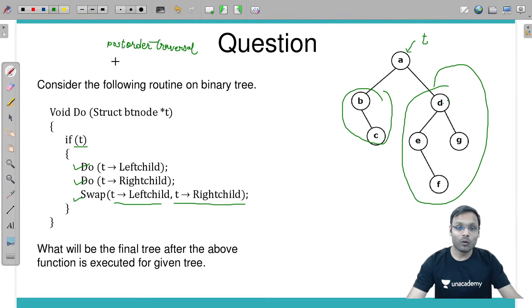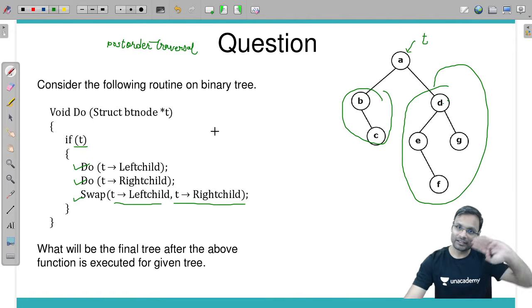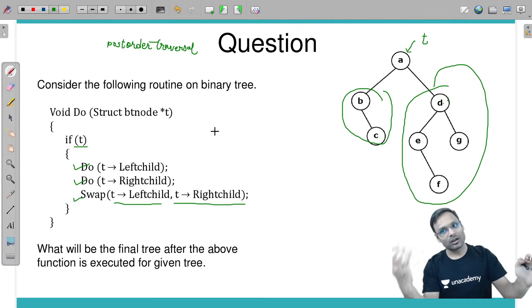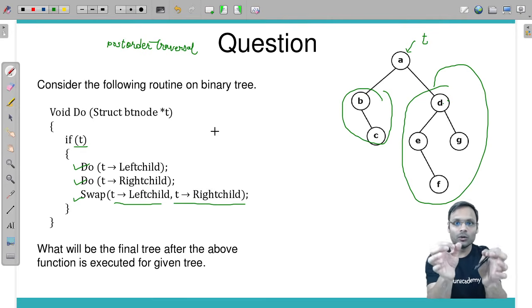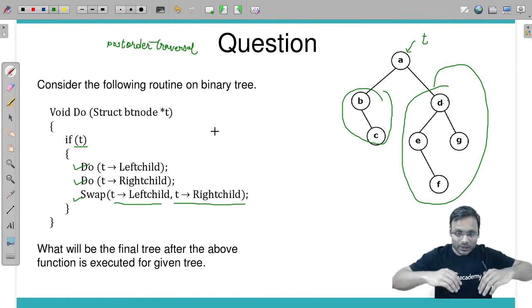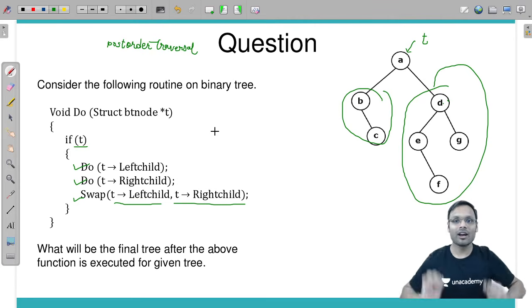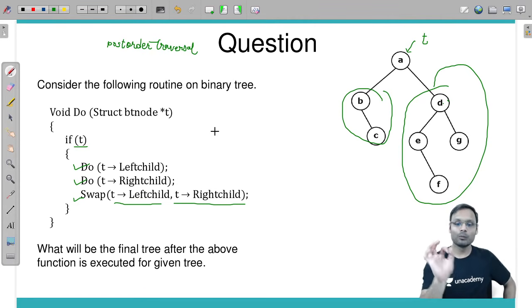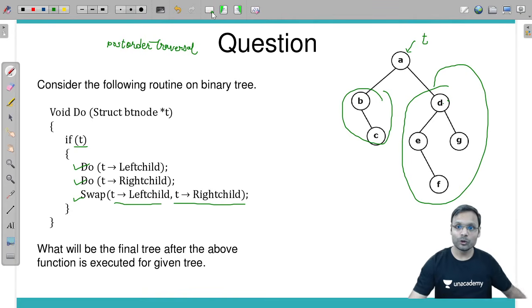Yes, it is a modification of post order traversal, which says that first you do something on the left subtree, then on the right subtree, and after that for the node you swap the left and right child. Before that you need to swap the further left and right subtree children. What output will you be getting?